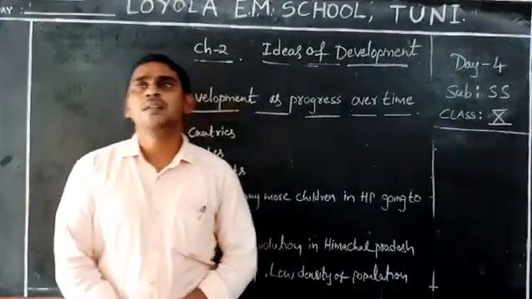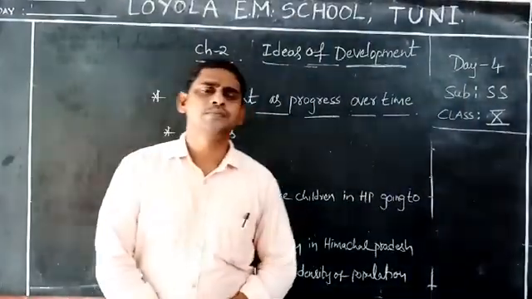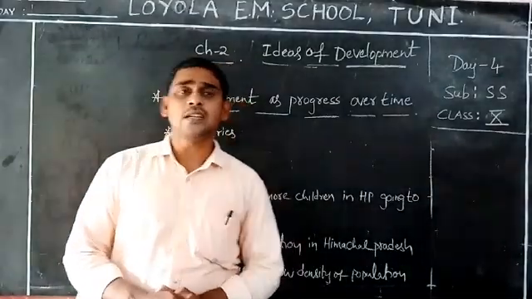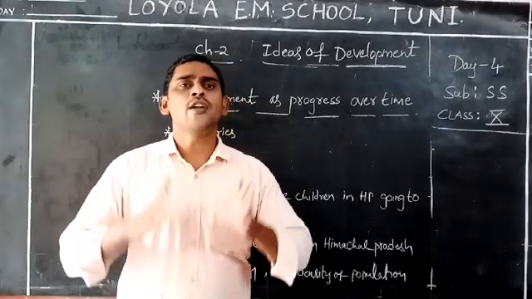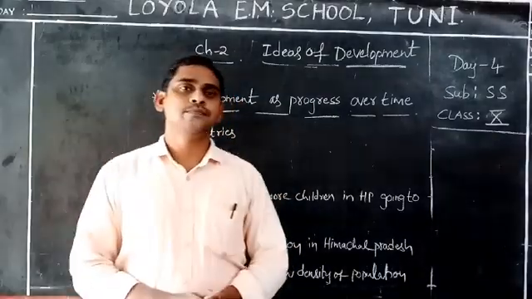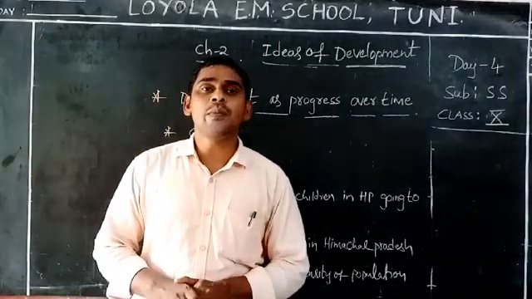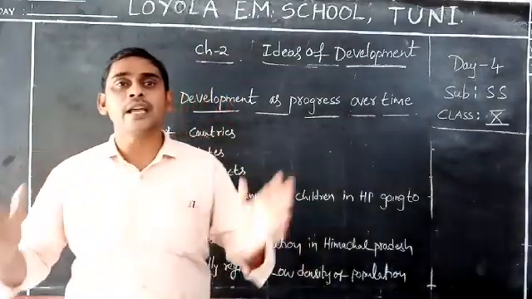For example, in 2005, the Indian government introduced the budget. In that budget, on each child, the government spent only 1049 rupees. In Himachal Pradesh, the state government spent 2005 rupees on each child.